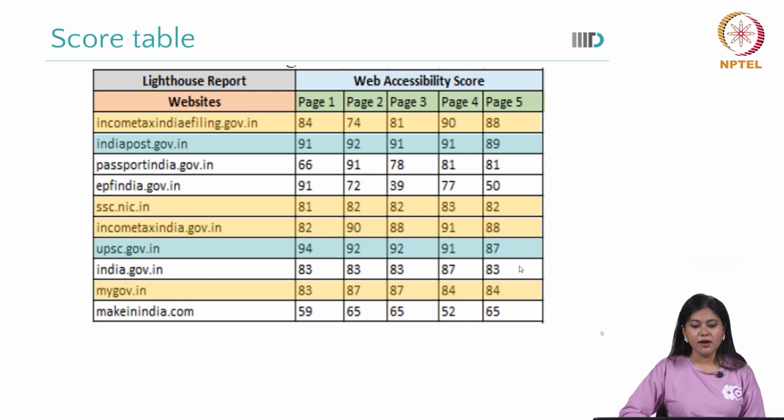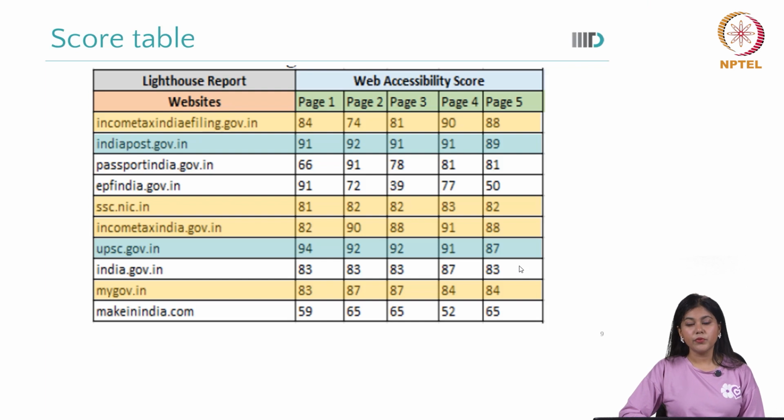As I said, Passport India has some serious issues, and Make in India also has really serious issues. My Government is above the margin line, and UPSC is also above it. So they are overall maintaining the guidelines, as we can see by the score. But is it enough?